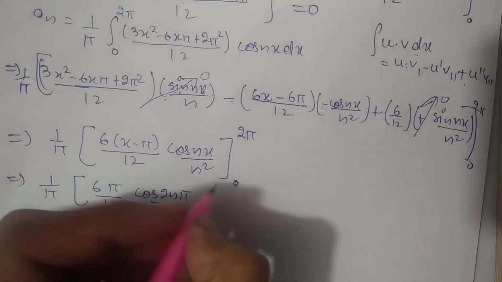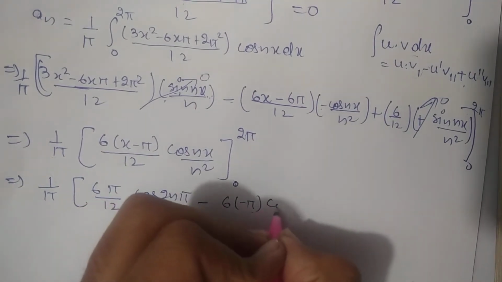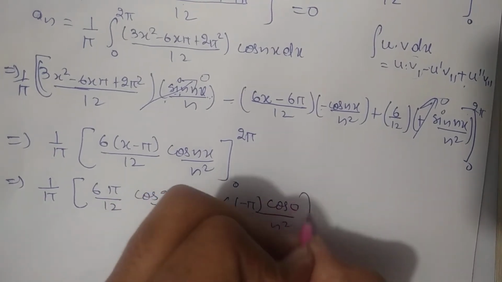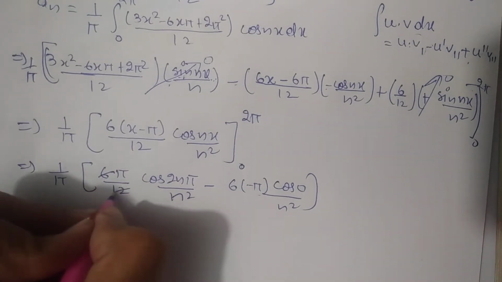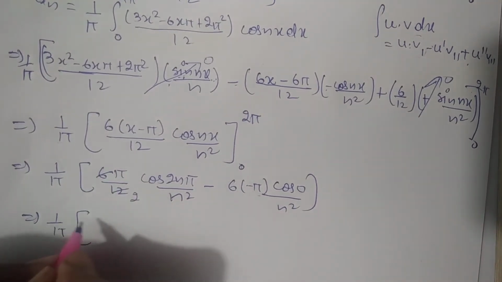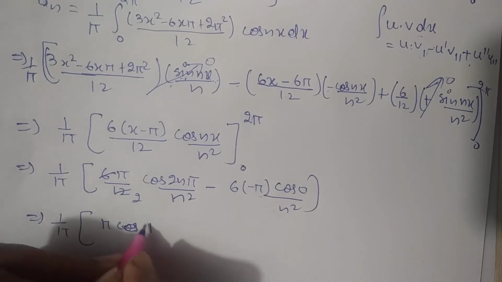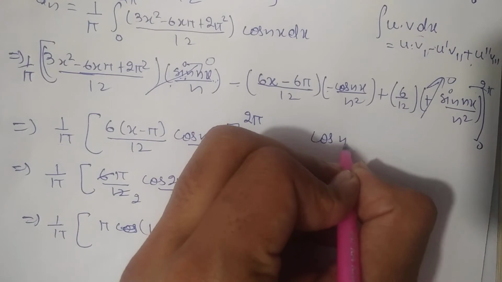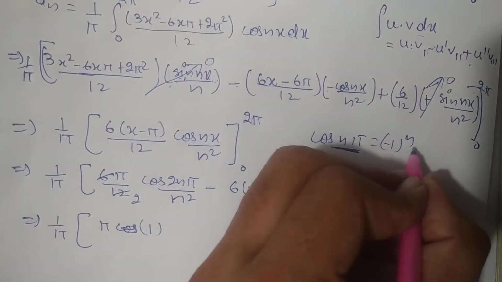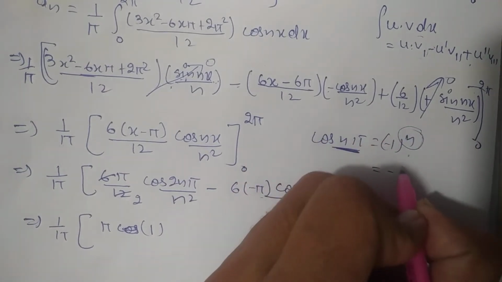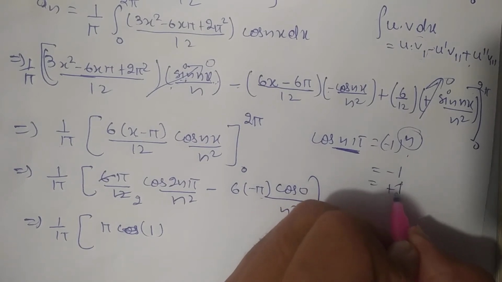Now minus 6 into minus pi, because 0 minus pi will be minus pi only, and cos 0 divided by n square. So this term will turn into 1 by pi, bracket start 6 1 and 6 2. This term will turn into pi cos 2n pi. Cos 2n pi will be 1 only, as we know that cos n pi equals minus 1 power n, and if the value of n is an odd number, then this will turn into minus 1. If the value of n is an even number, then this value will be plus 1.